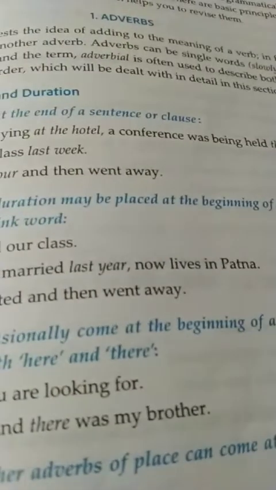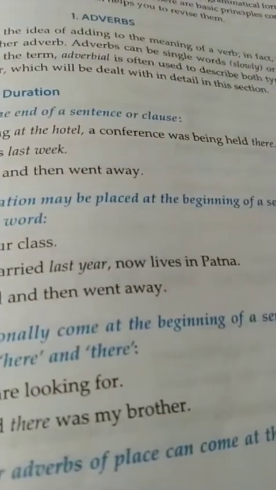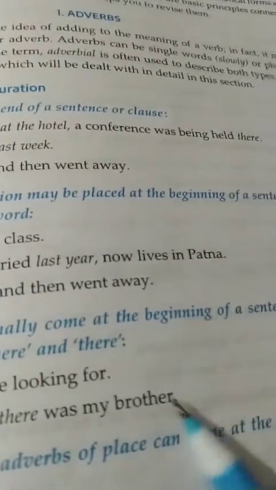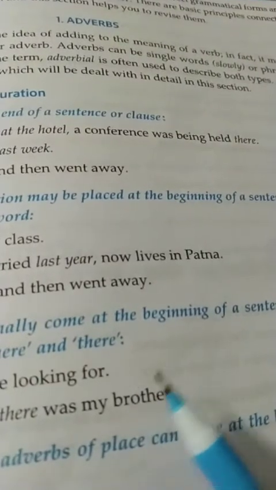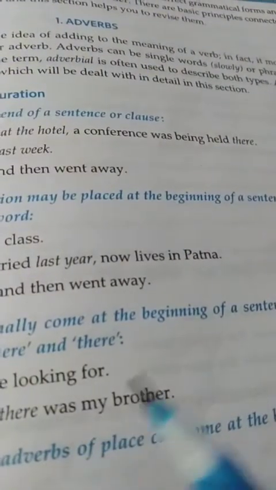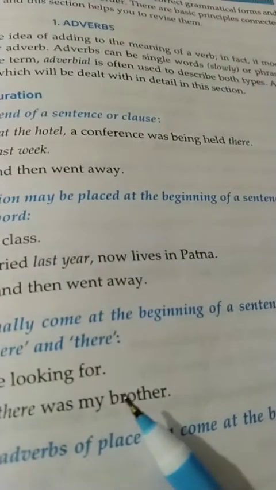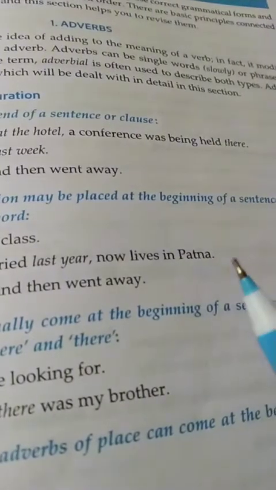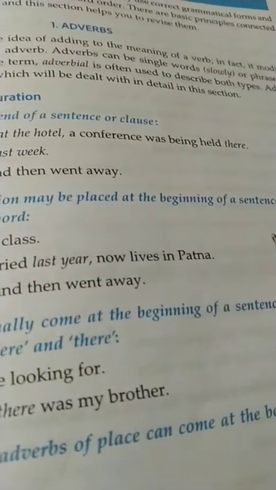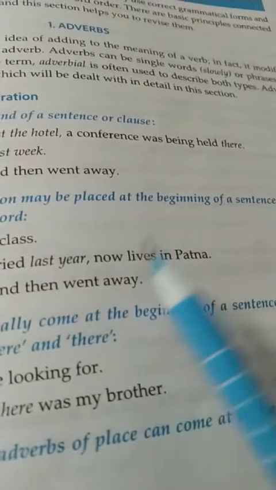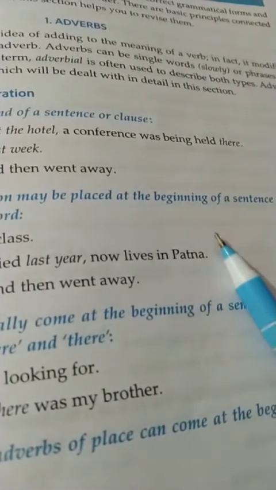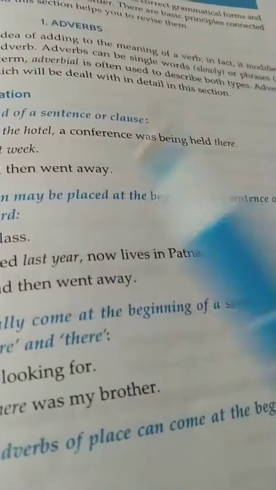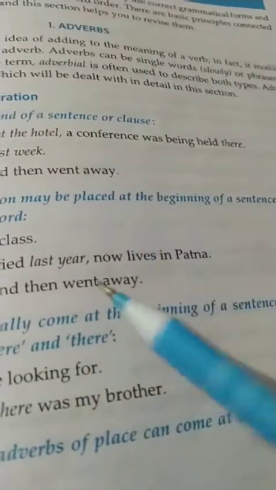But whenever we want to emphasize the adverb of time, we place it before the adverb of place. So usually first comes the adverb of place and then the adverb of time, but when we want to emphasize the adverb of time, we place it before the adverb of place.